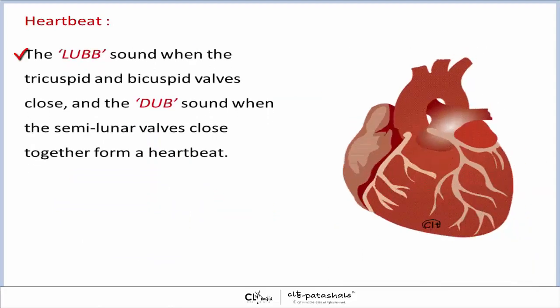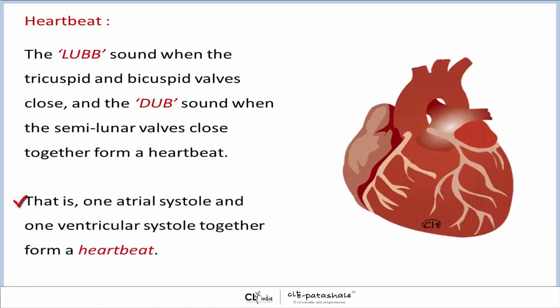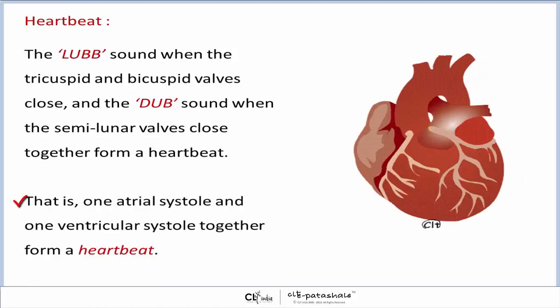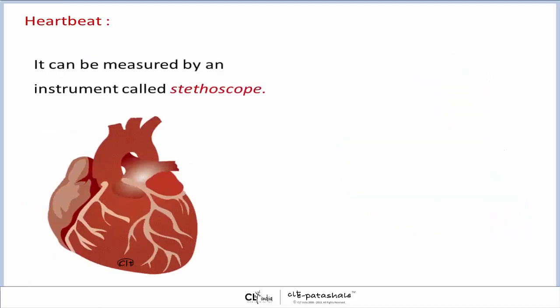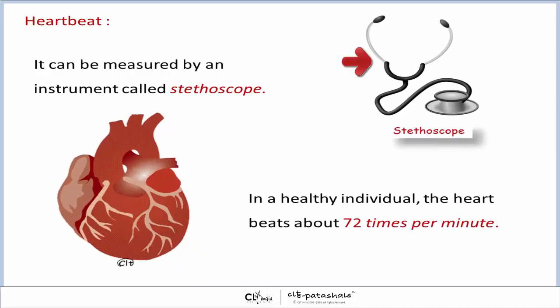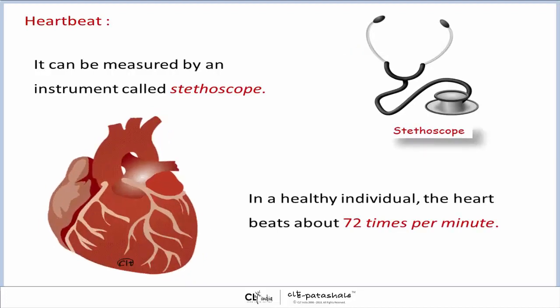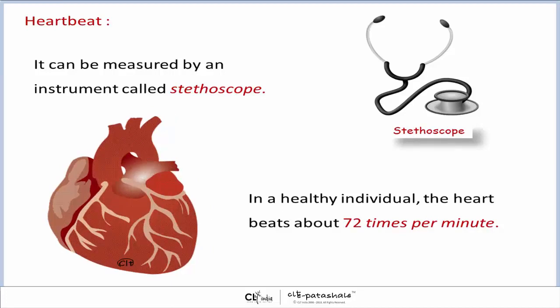The lub sound when the tricuspid and bicuspid valves close, and the dub sound when the semilunar valves close, together form a heartbeat. One atrial systole and one ventricular systole together form a heartbeat. It can be measured by an instrument called a stethoscope. In a healthy individual, the heart beats about 72 times per minute.